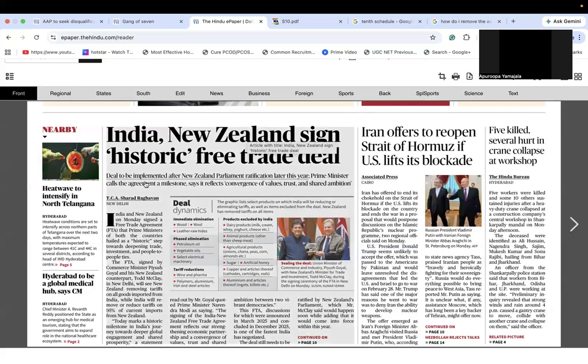Then we also have the subheading, which is deal to be implemented after New Zealand Parliament ratification later this year. Prime Minister calls the agreement a milestone, says it reflects convergence of values, trust, and shared ambition. All right, and after that, I told you we can see the author's name, and here you can see it clearly. It's TCA Sharad Raghavan, and where this news took place, the place of origin of the news, that is New Delhi, which is mentioned here.